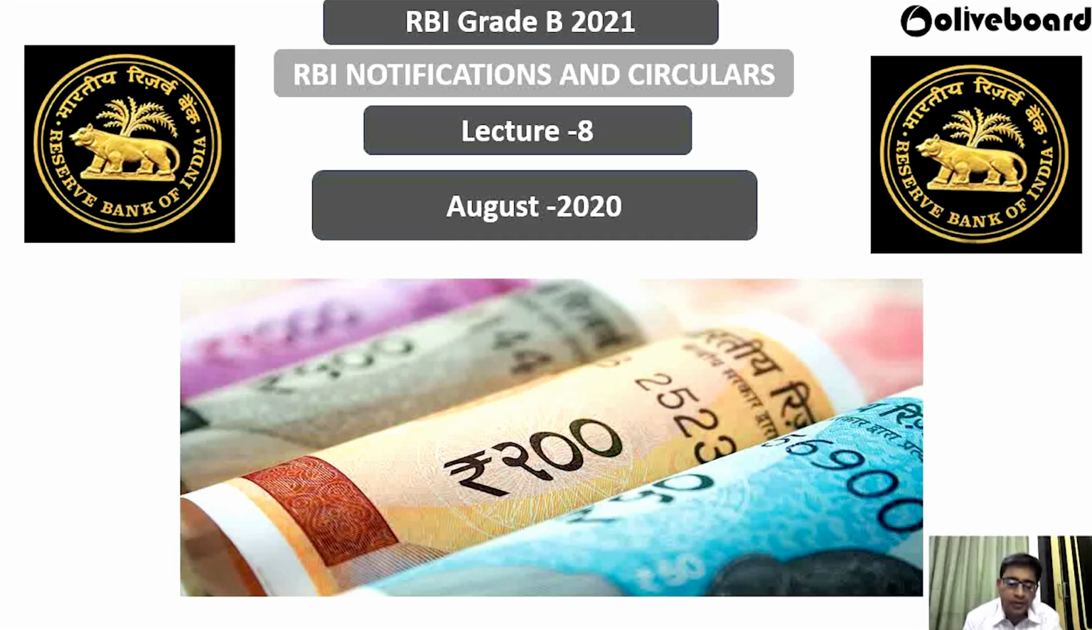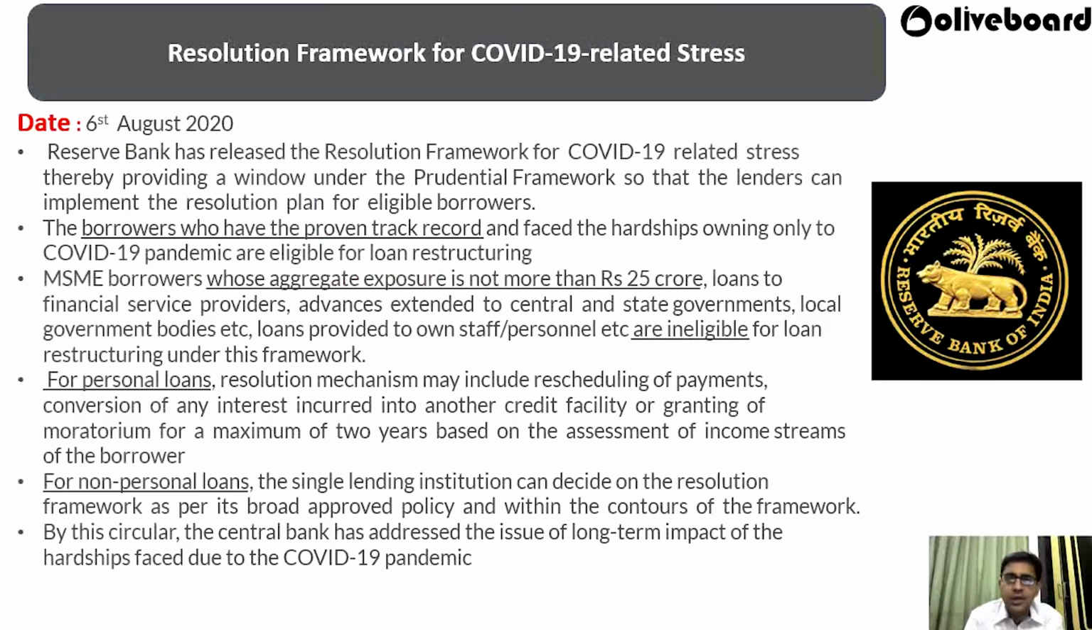There are few important points that we have to mention over here. So that will be coming during the type of notification. So let's start with the first notification. The first notification is regarding the resolution framework for COVID-19 related assets.